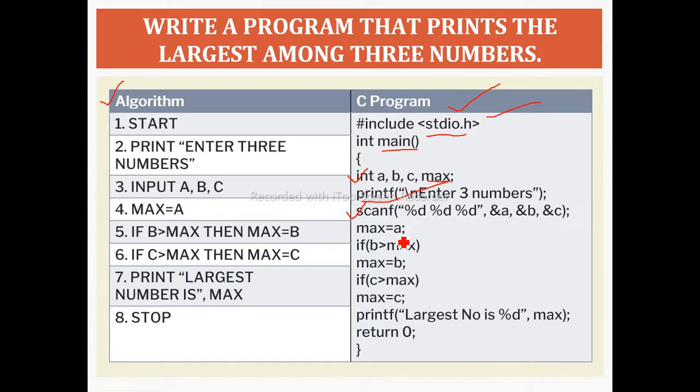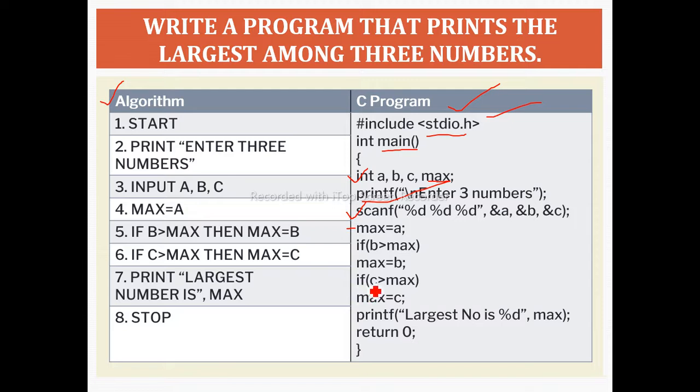Next, by default we consider a's value as the max value. So to assign it, max is equal to a, that is nothing but a's value gets assigned to the max variable. Next, in an if block we check the condition, whether b is greater than max. If it is true, then we assign the value of b to the max variable.